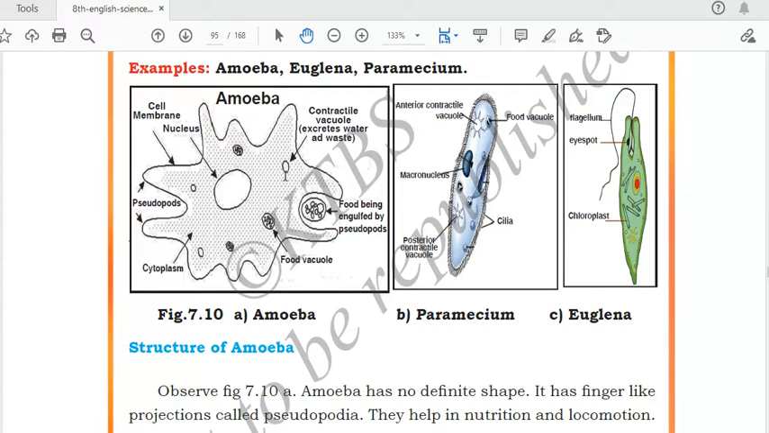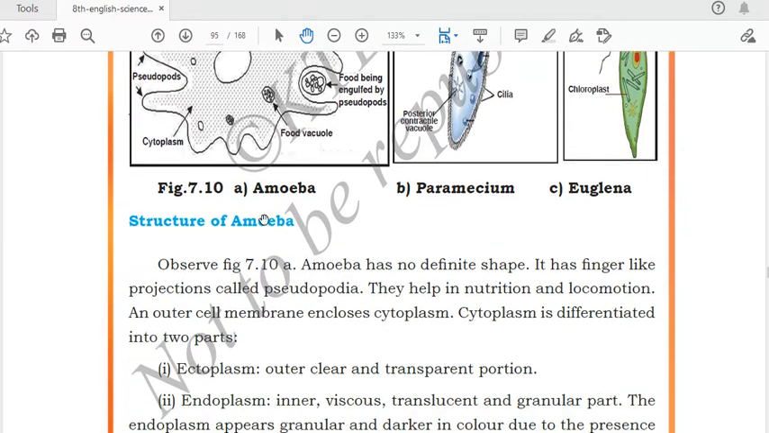And one small round-like structure is called contractile vacuole. Excretes water and waste. What is the function of this vacuole? It will excrete the waste material and the excess water. So this is the diagram of your amoeba, structure of amoeba.